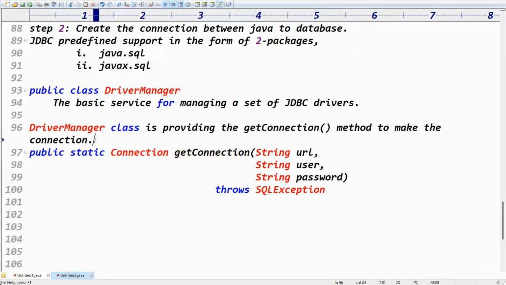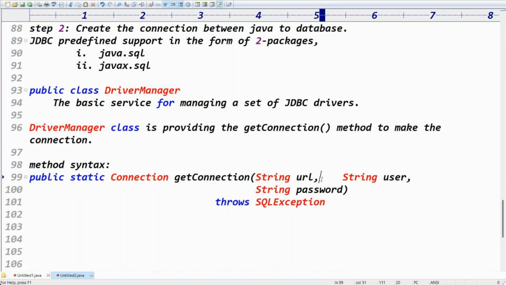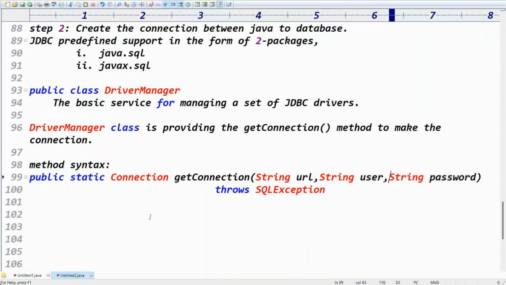Okay, this is the method syntax, guys. Method signature. Signature means only the method name and parameters, right? This method expects how many arguments? String URL, string username, string password. First one is a URL. Every database contains a URL pattern. Okay, fine. This is the string URL pattern, username, password. You got the point, right?